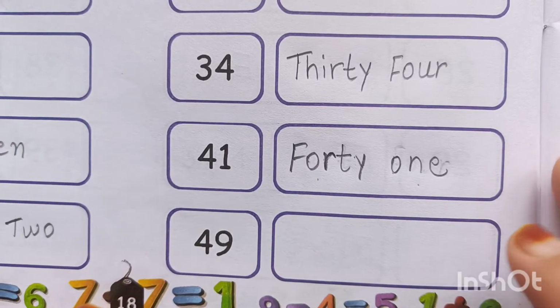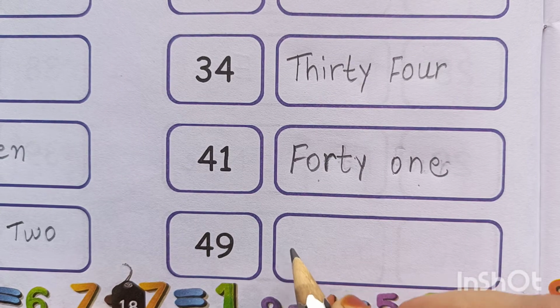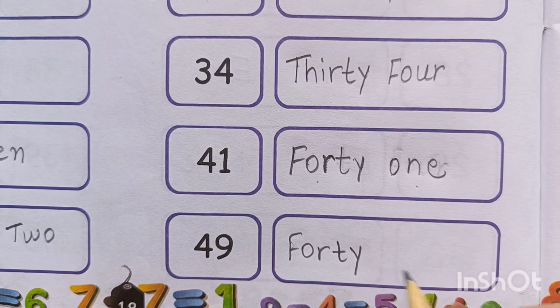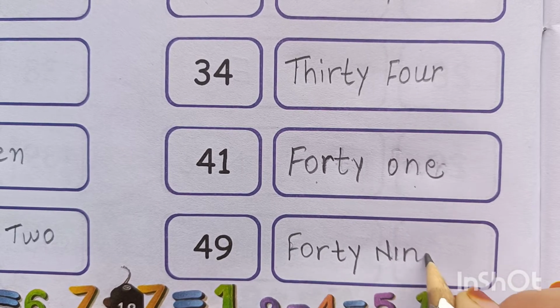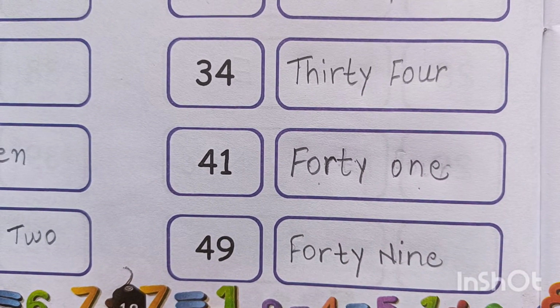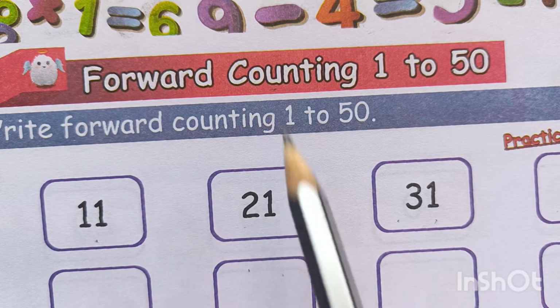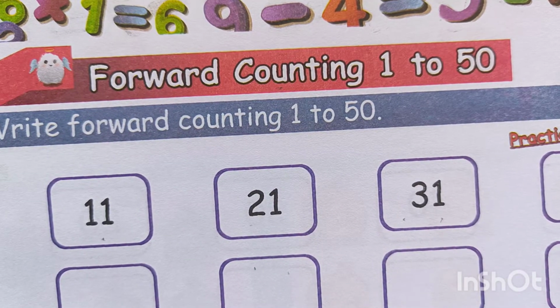Now comes 49, forty-nine. Now children, this is forward counting 1 to 50.